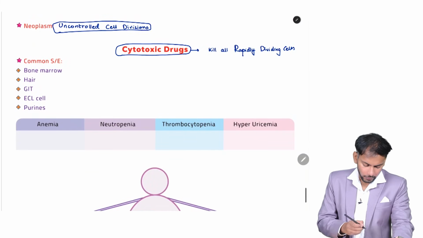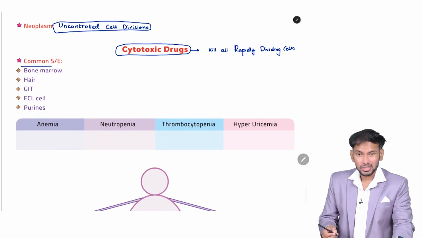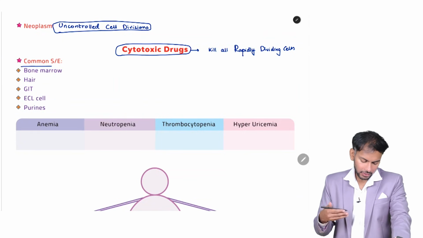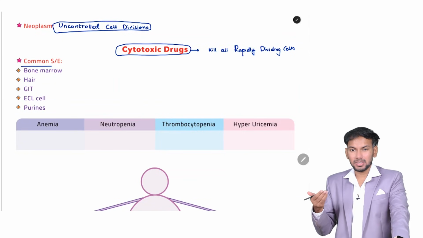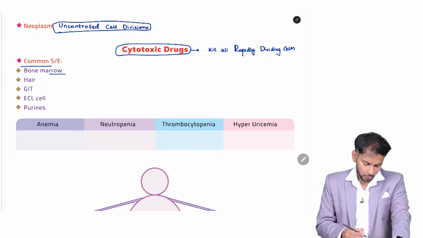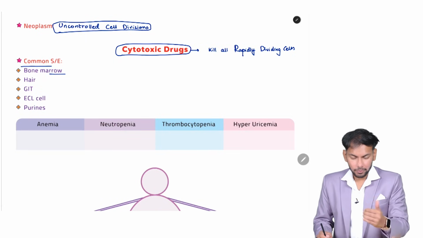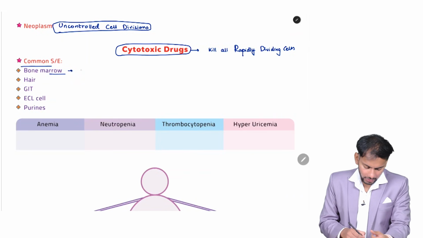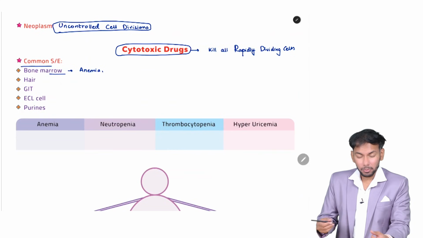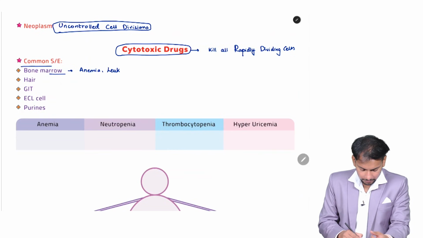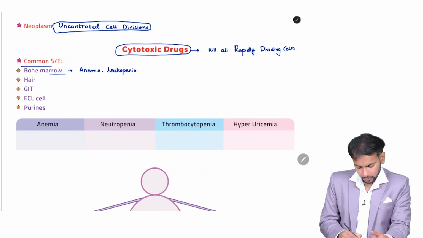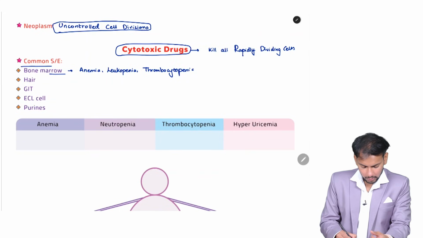So what are the common side effects of the cytotoxic drugs? It will kill the rapidly dividing cells in the body. These are present in bone marrow because they make RBC, WBC and platelets. Now, when these cells are killed, what will happen? RBC will decrease, it will cause anemia. WBC will decrease, it will cause leukopenia. Platelets will decrease, it will cause thrombocytopenia. This is what is known as pancytopenia.